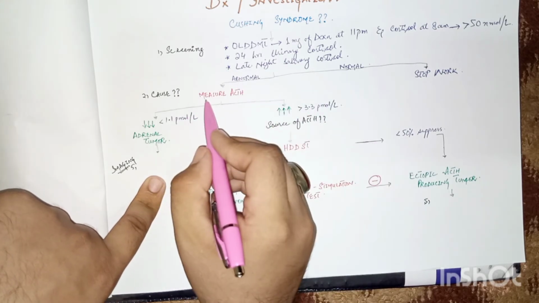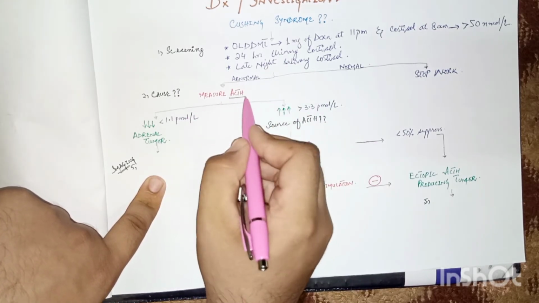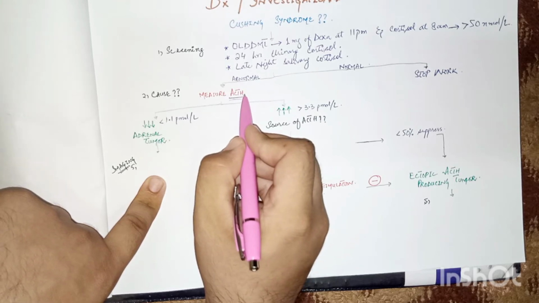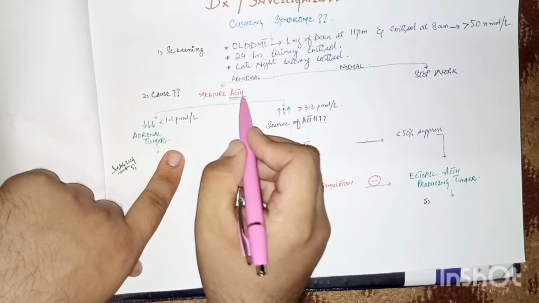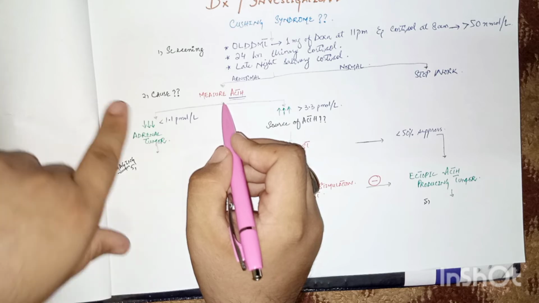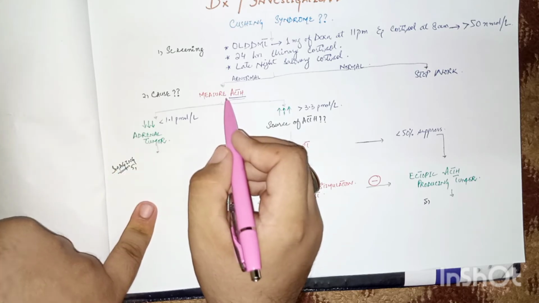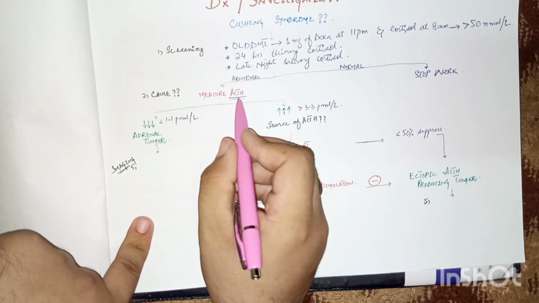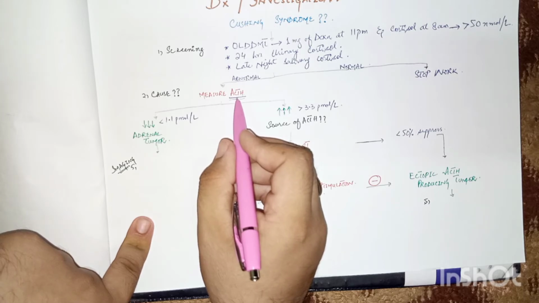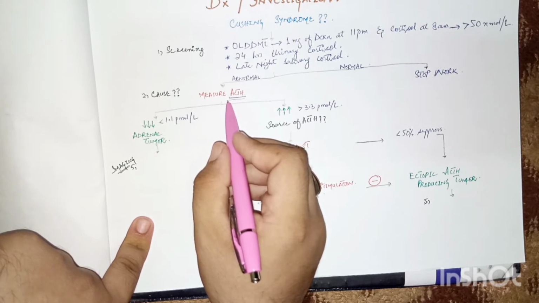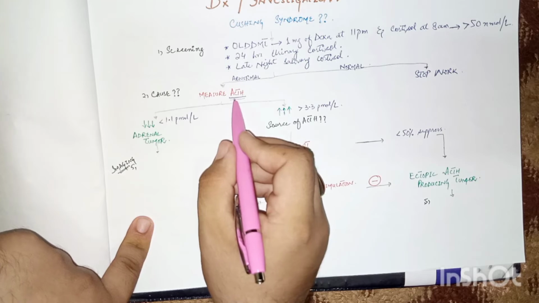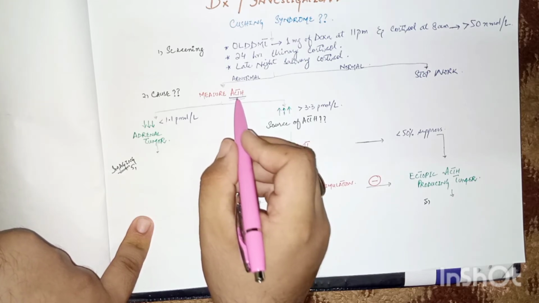In order to find the cause, measure the ACTH levels, adrenocorticotropic hormone levels. Measuring these ACTH levels will help find the cause of Cushing syndrome. So regarding ACTH levels, remember the feedback mechanism: when the cortisol or dexamethasone levels are high in the body, they inhibit by the feedback mechanism.